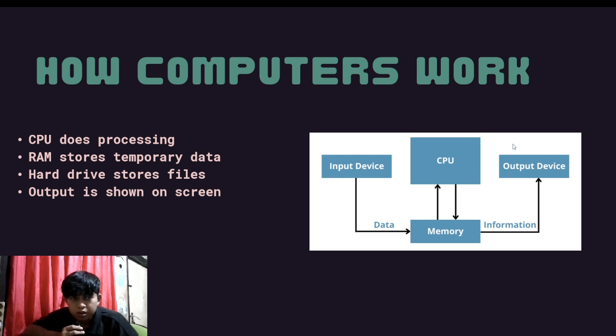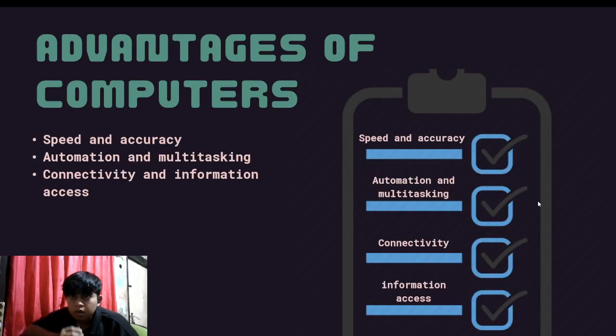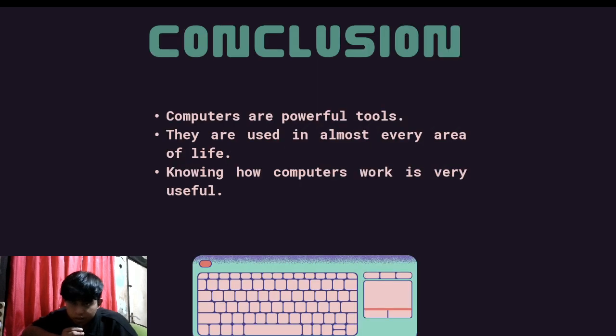Next, the advantages of the computer are speed and accuracy, automation and multitasking, connectivity and information access. In conclusion, computers are powerful tools used in almost every area of life. Knowing how a computer works is very useful.